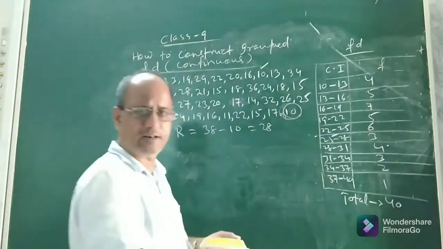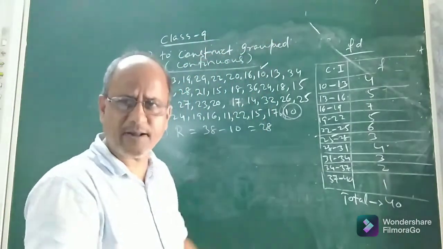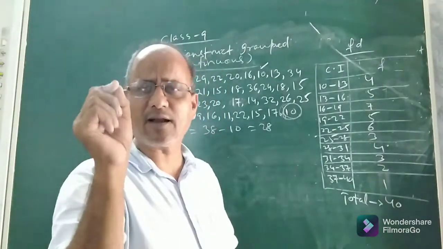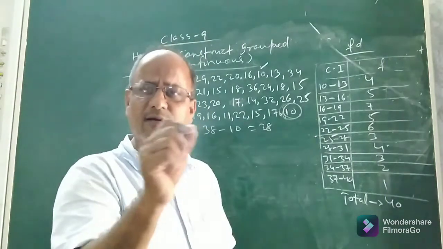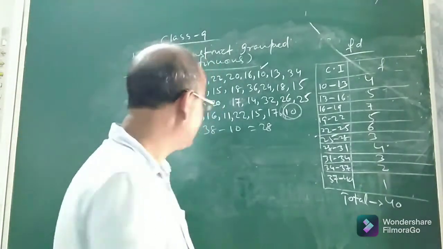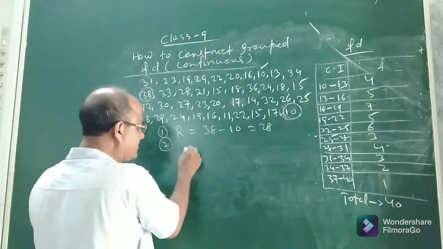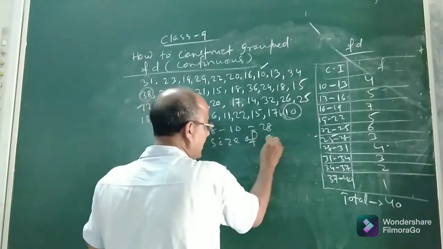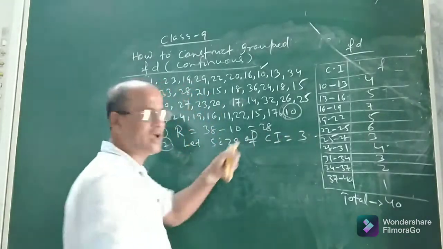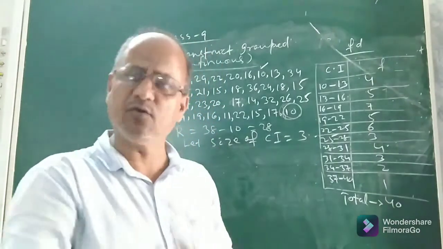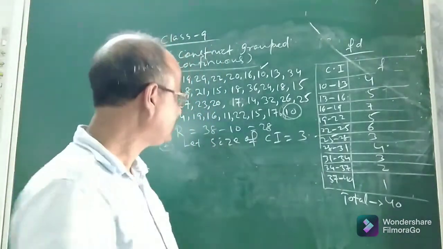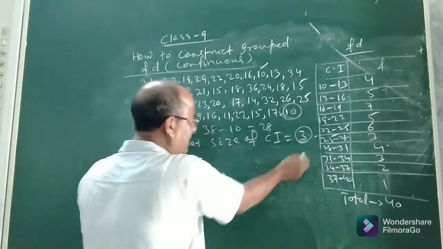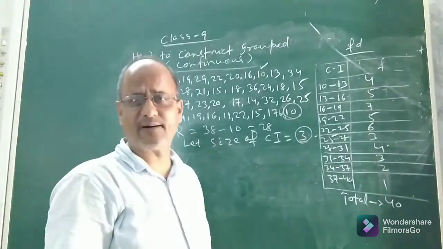So suppose in this question, in order to prepare its frequency distribution, let us suppose that the class size is 3. The next step is you choose the class size. Let the size of class interval be suppose 3. Size or width of class interval, suppose I took 3, you can take 4, 5, etc. No problem. Now after choosing the size, what is the next step? The next step is you divide 28 by 3. That means the range must be divided by the class size.